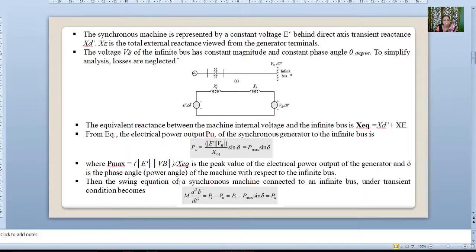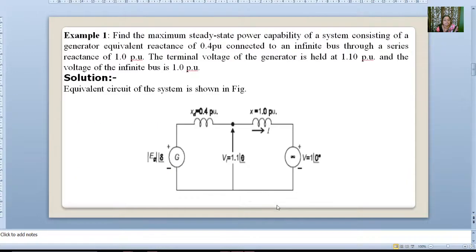Then in this case, the swing equation of the synchronous machine connected to the infinite bus under transient condition becomes this. We already derived M d2 del by dt square is equal to Pm minus Pe. Pm is mechanical input, Pe is electrical output. In some books it is referred to as Pm minus Pe, in some books Pi minus Po. Pi is again input and Po is output. So Pe is represented by Pmax into sine del. It is equal to the accelerating power Pa. This we have already derived. Now we'll solve some problems based on this.